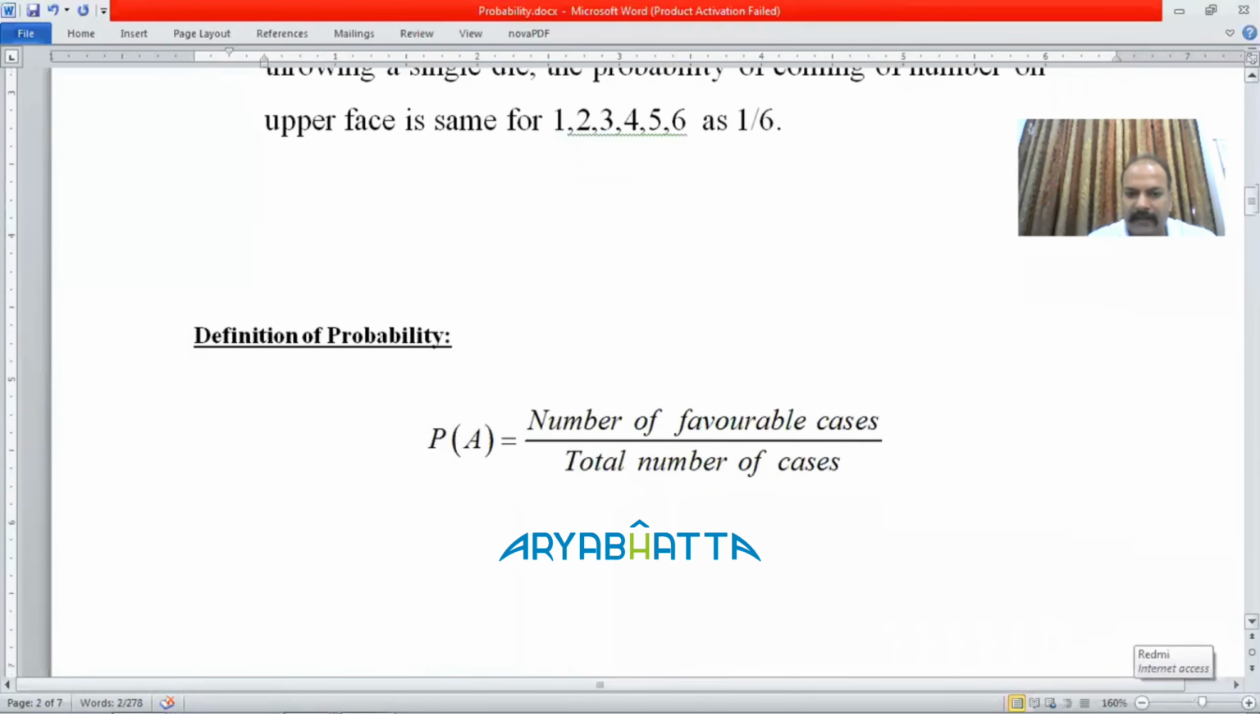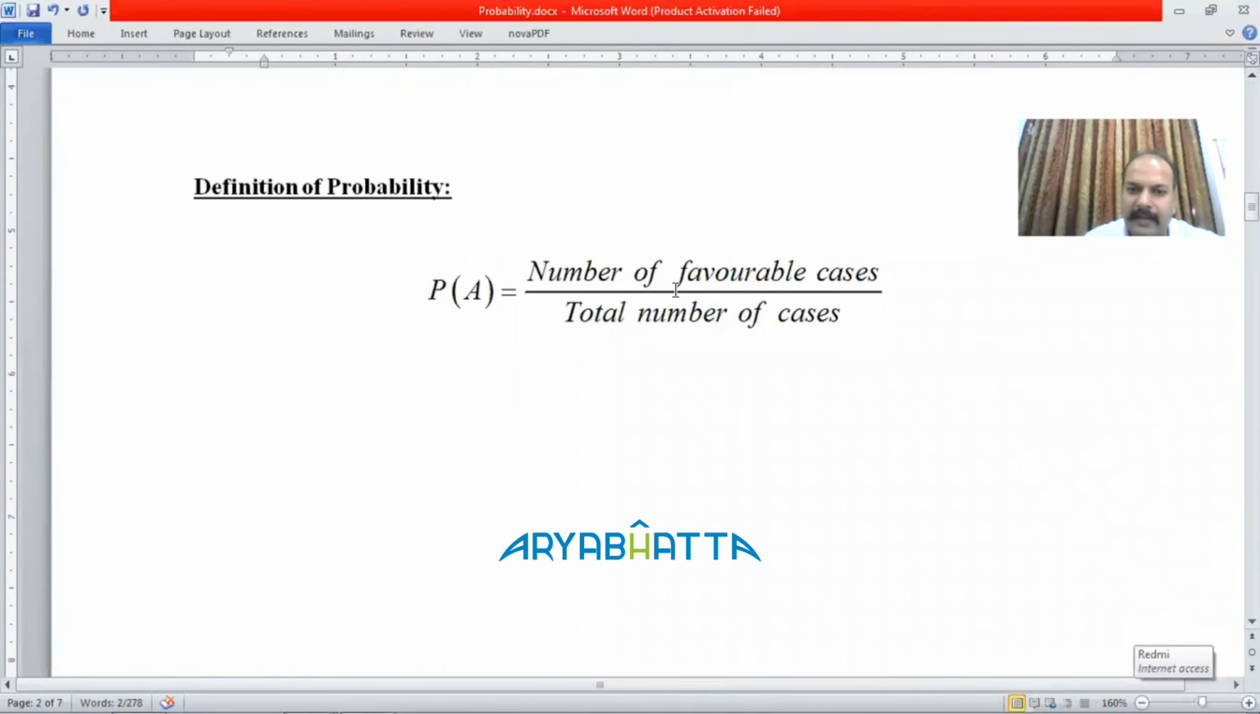Then what is the definition of probability? Now, this is the number of favorable cases divided by the total number of cases. That is called the probability.